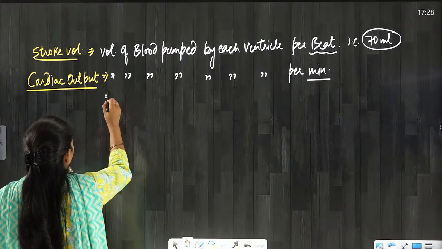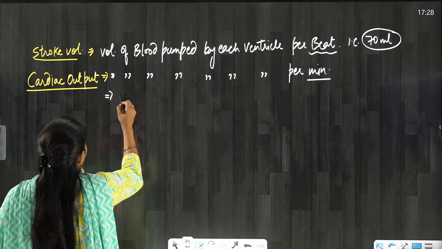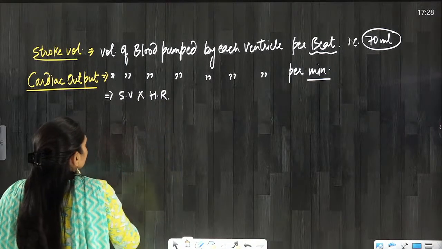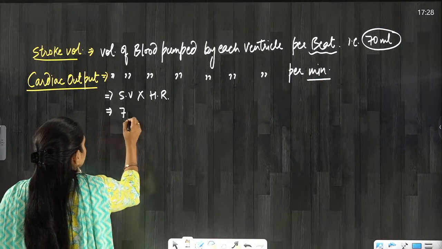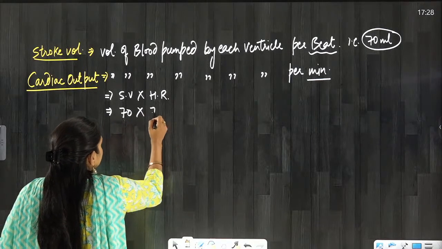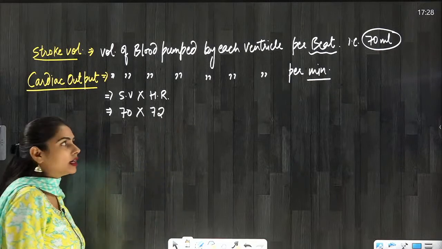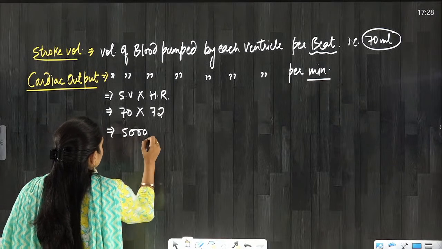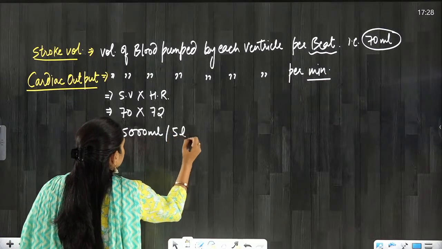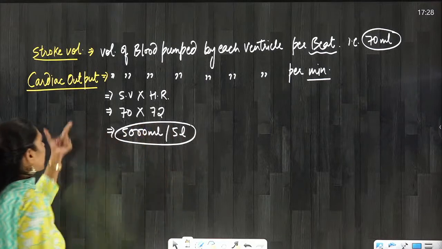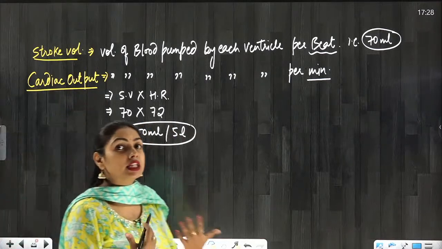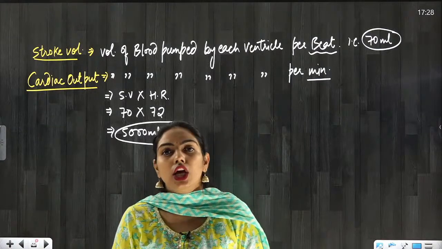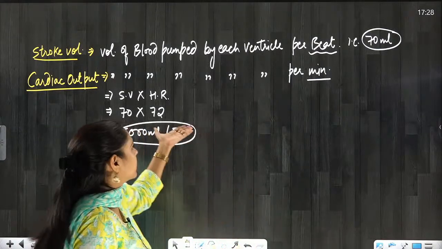We can calculate the cardiac output by multiplying stroke volume by the heart rate, everyone. Yes or no? So the stroke volume is 70 and the heart rate is 72 beats per minute. So it will come to 5000 ml or 5 liter. This is our cardiac output. It can be changed because stroke volume also can be changed.